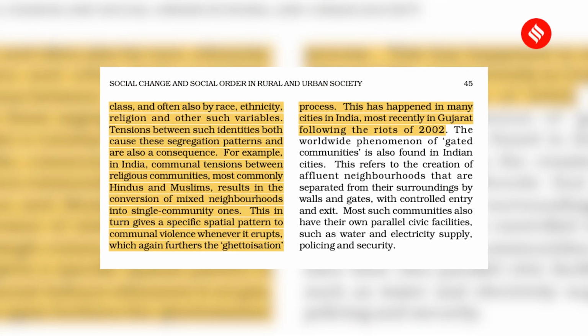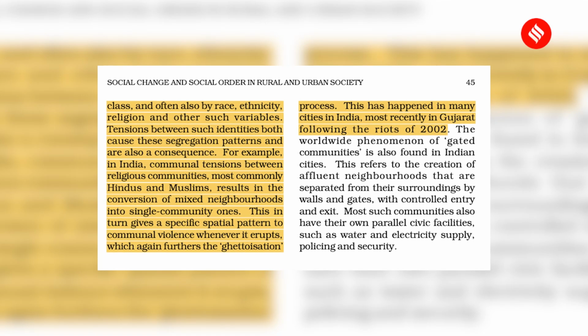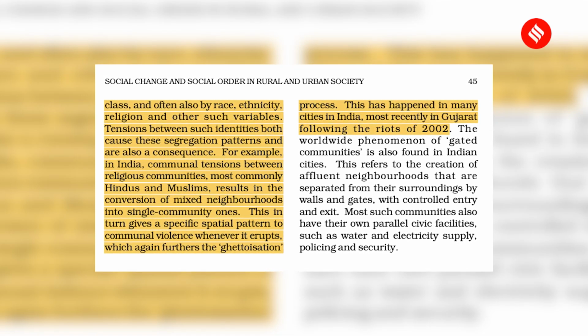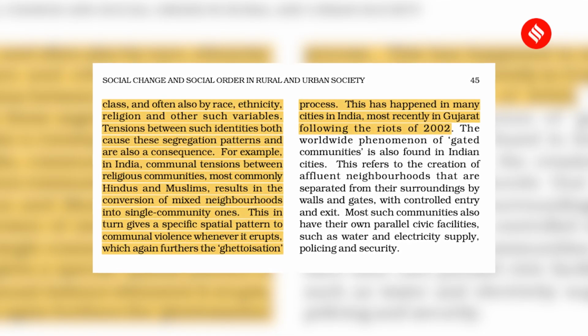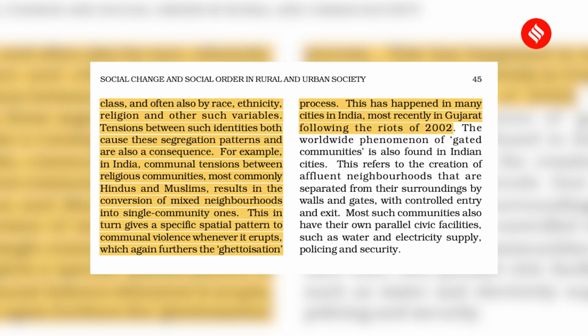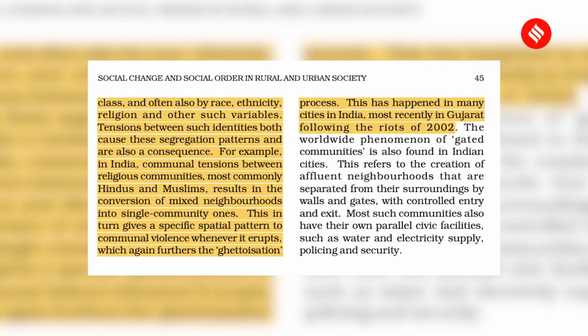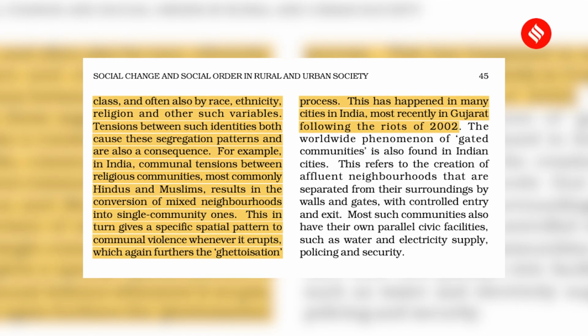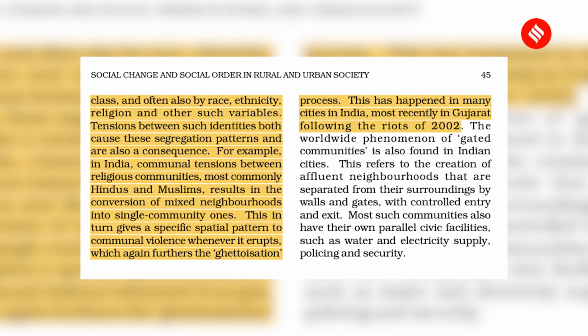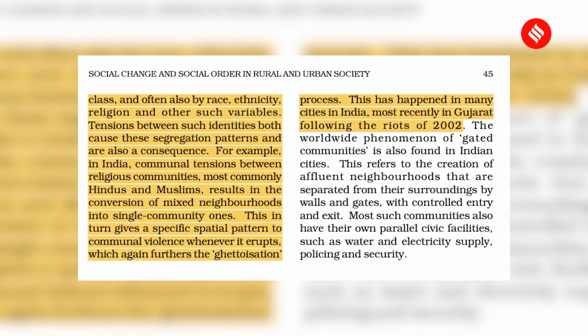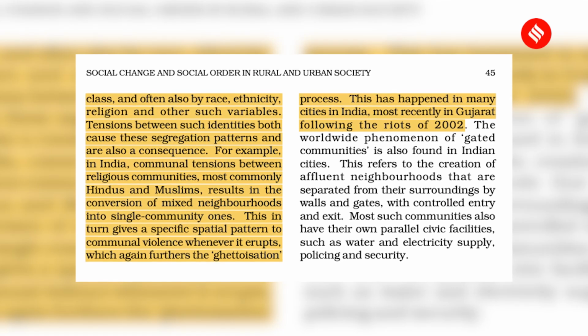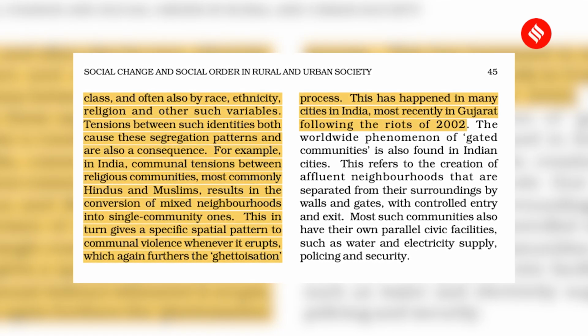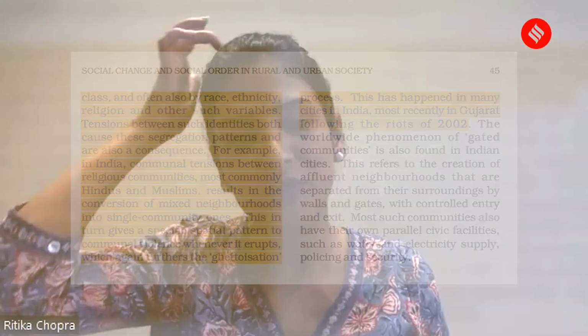And lastly, what we notice is that from the sociology textbook of class 11 called Understanding Society, there is this portion which talks about ghettoization and how caste, religion, and ethnic identities can somehow further segregate societies. And in order to illustrate that, it cites the example of Gujarat riots, how Gujarat riots eventually led to further ghettoization in Gujarat. They've dropped that entire chunk, especially the part which refers to Gujarat riots.